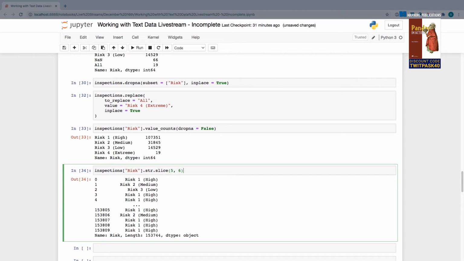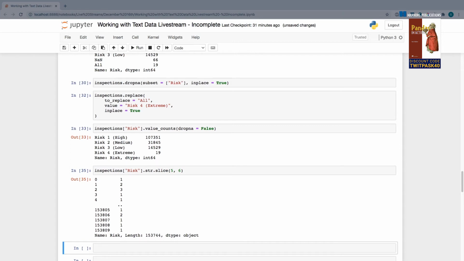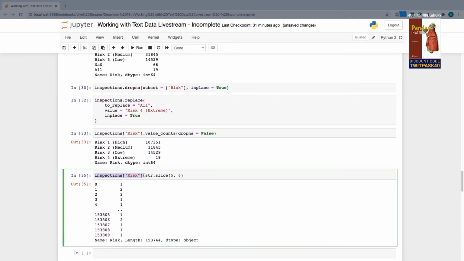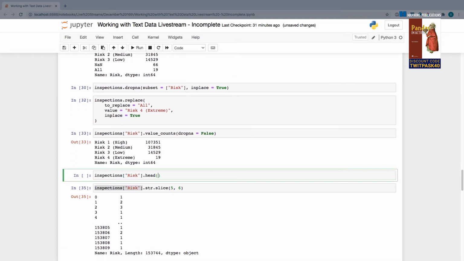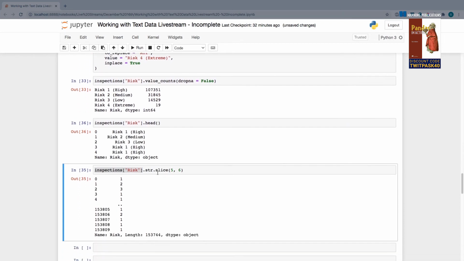If I do this, you're going to see we've extracted the number from each one of our risks. So right here, if I output this series above, or at least the first 5 rows, we can see risk 1, 2, 3, 1, 1.